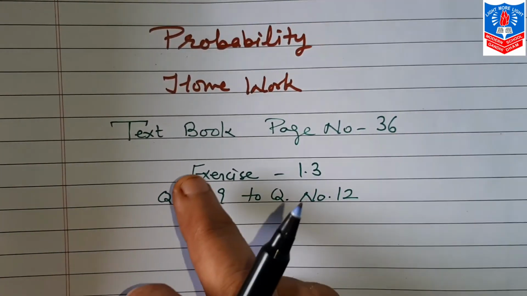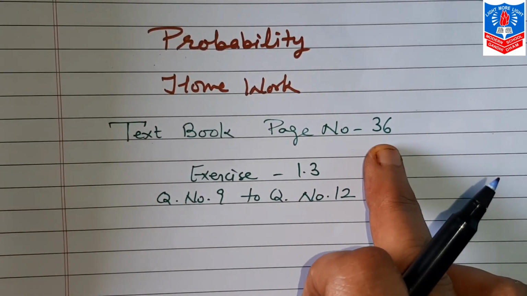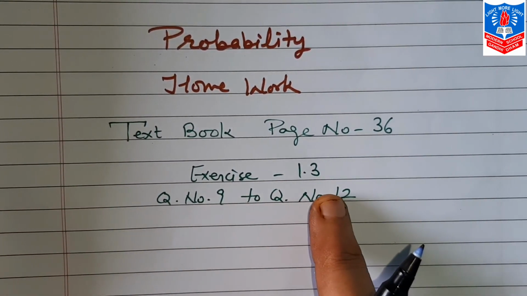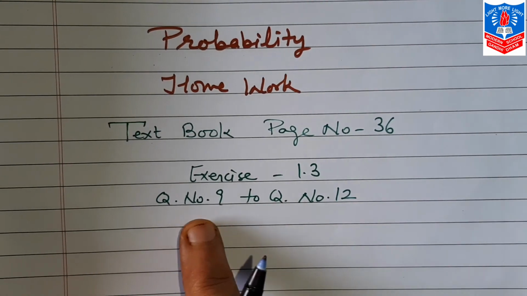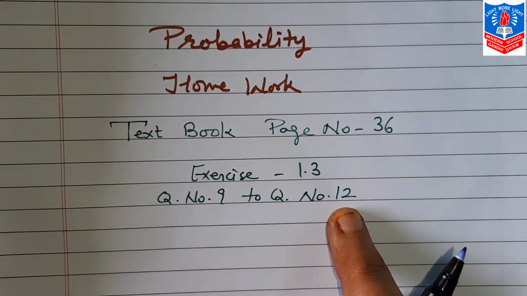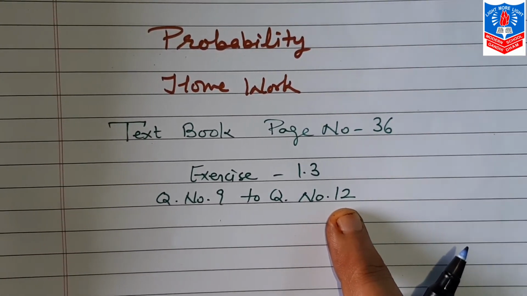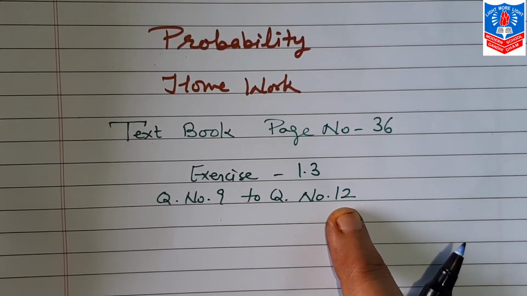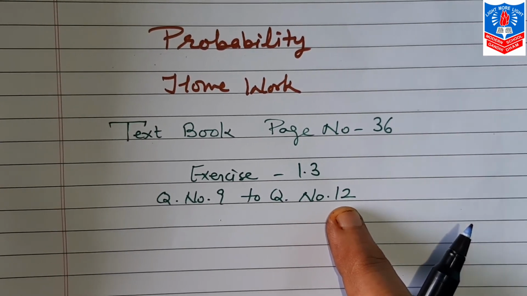Today's homework: textbook page number 36, exercise 1.3, question number 9 to question number 12. These sums are all like today's session, in which we did 2 types of sums. Along with that, the illustrations of this type, you people also do them.